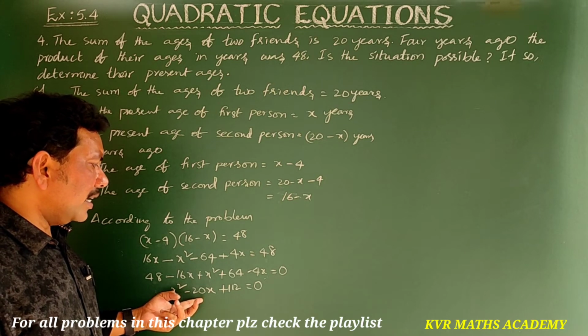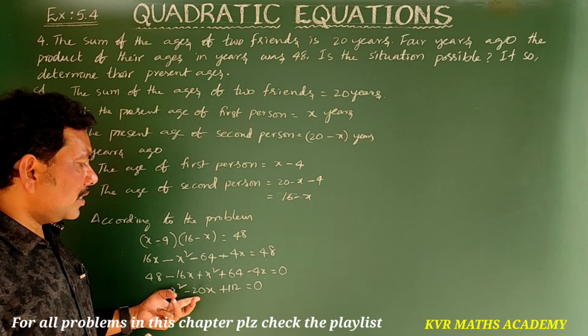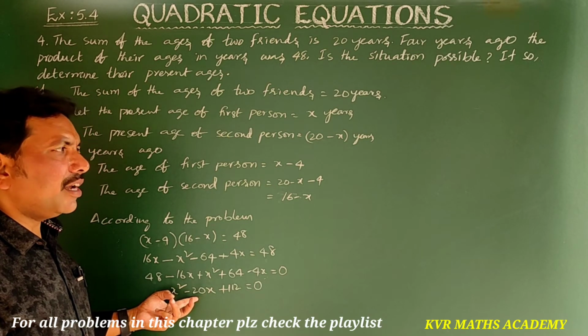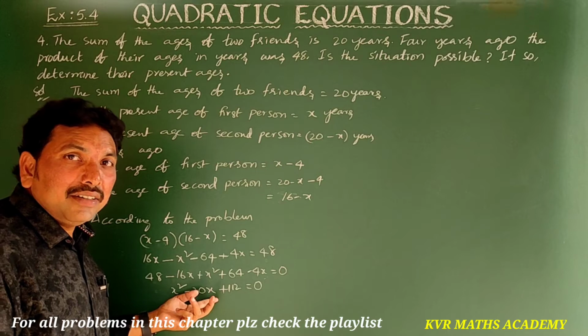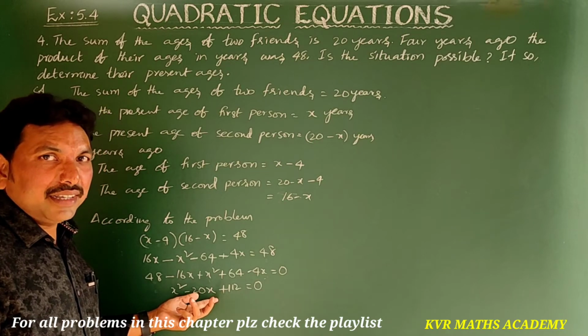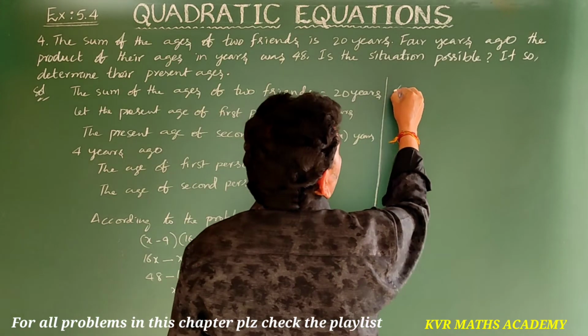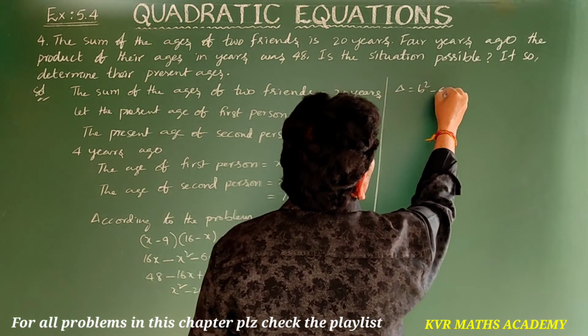Second table also not cancel. Next 8, 14s also not coming 20. Let us check b square minus 4ac. Let us find delta is equal to b square minus 4ac.